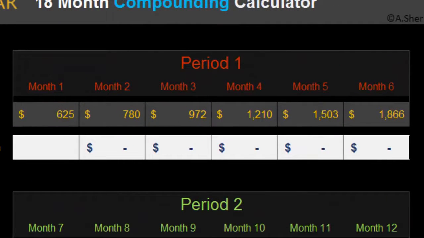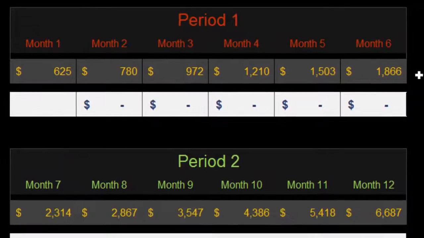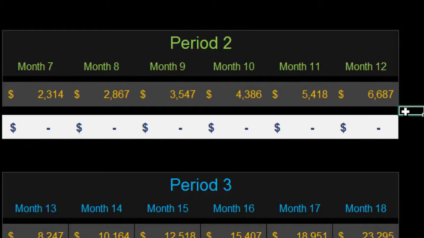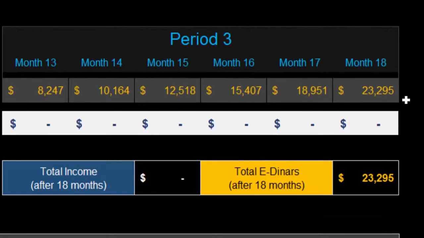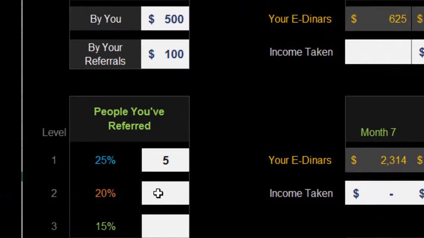So now the figures jump up. At the end of month 6, you're looking at 1,800. Month 12, 6,500, and month 18, over $23,000. But of course, this is assuming you're not taking anything out. But let's say those 5 introduce 5 each, so that's 25 people on your second level. Now you're getting 20% of their bonuses.